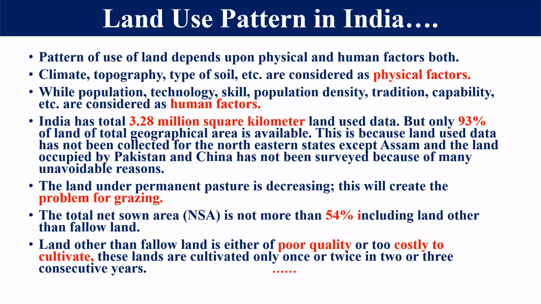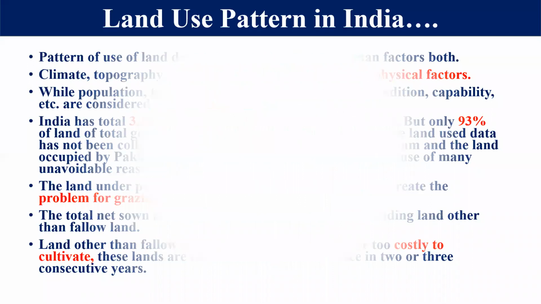And land other than fallow land is either of poor quality, and sometimes if we cultivate that particular land, it may be costly. That's why we are not able to cultivate that particular land, right? So you can see the total land mass, that is 100% land, we have used only 54% of that particular area. Why are we not able to use that land fully, right?